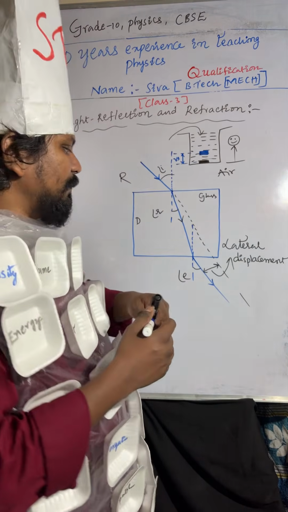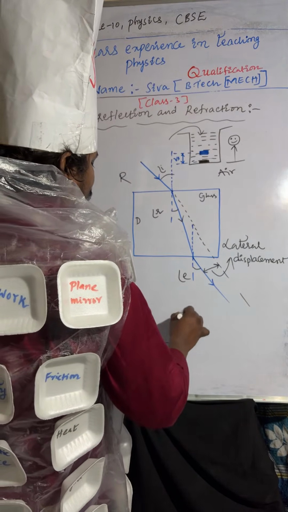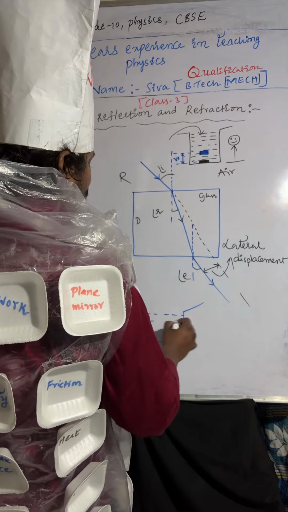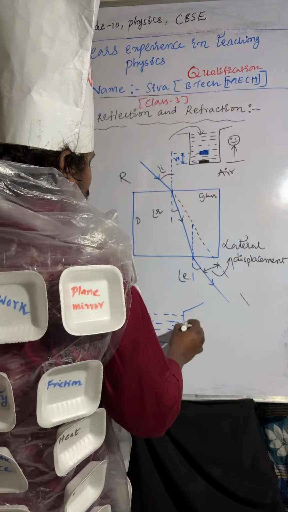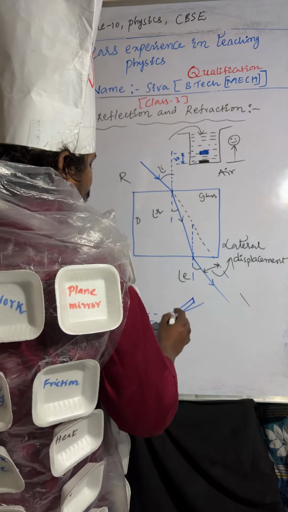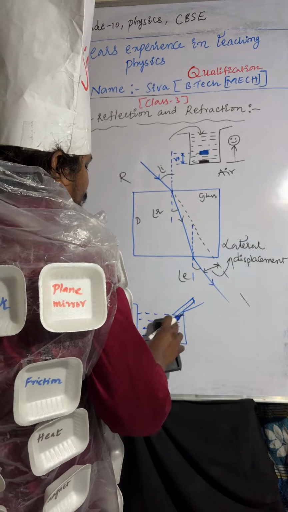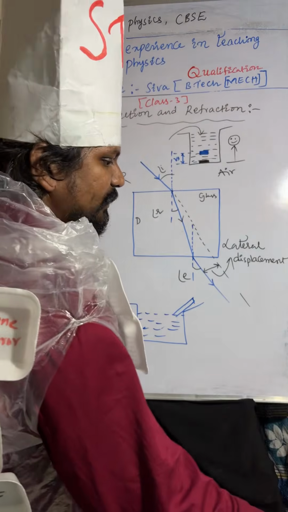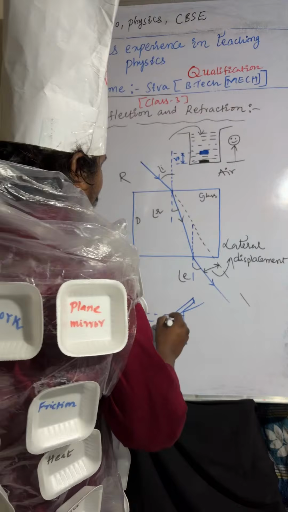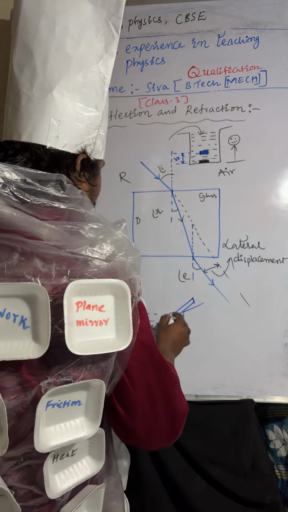And one more thing, if you place a pencil in the beaker, it appears to be bent. Water is filled here and you are placing the pencil. At the interface between water and air, the pencil appears somewhat bent like this, but actually its position is straight like this.